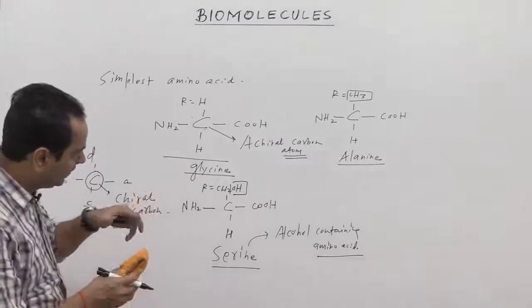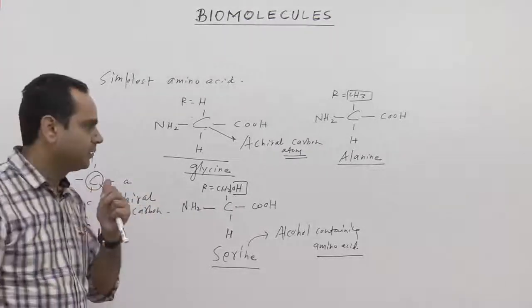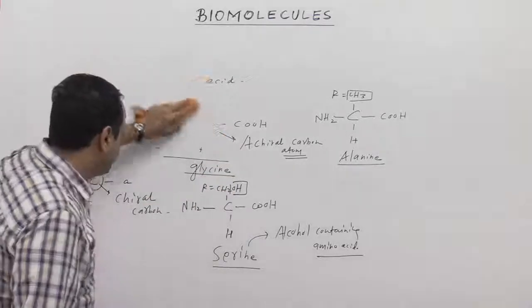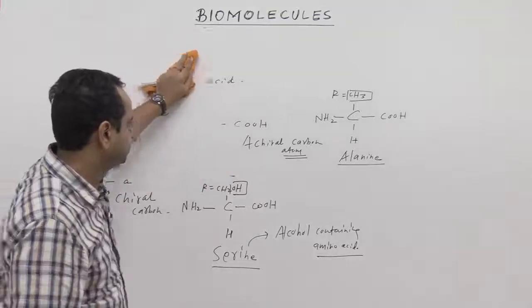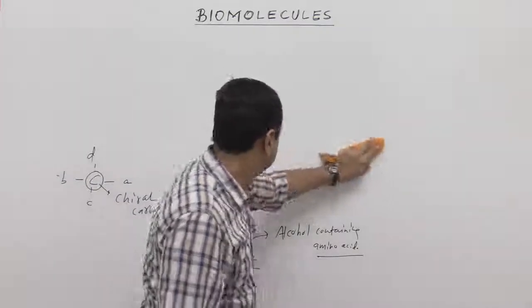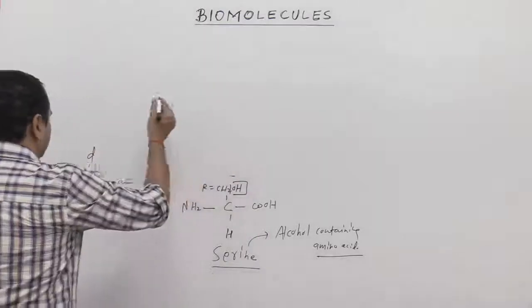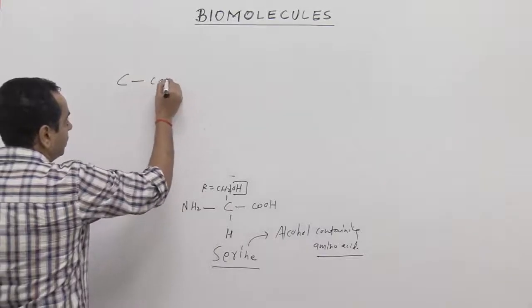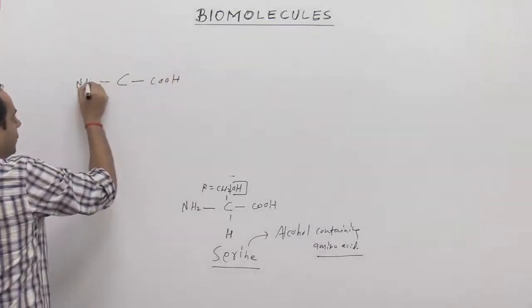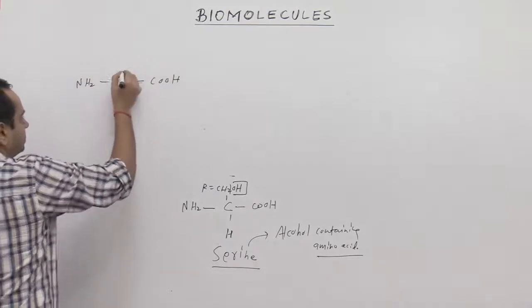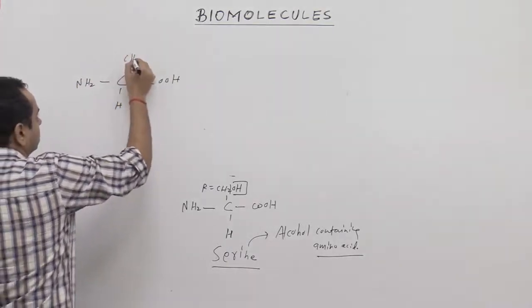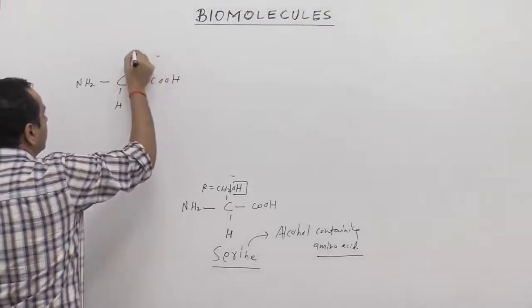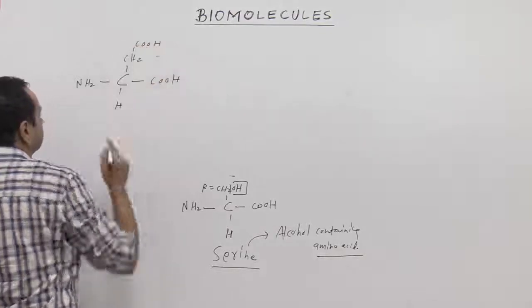So till now we have discussed 3 different kinds of amino acids: glycine, alanine and serine. Now if we talk about another kind of amino acids, like COOH, NH2, H and CH2, COOH.